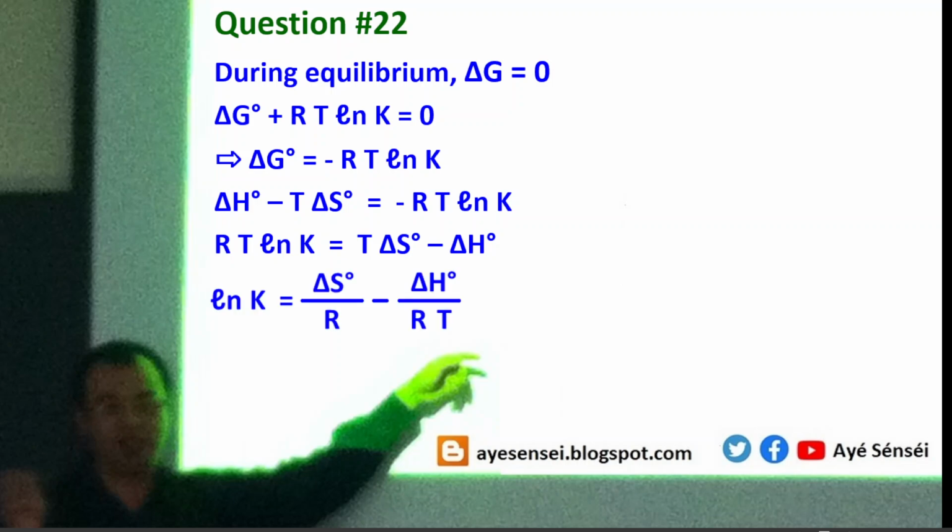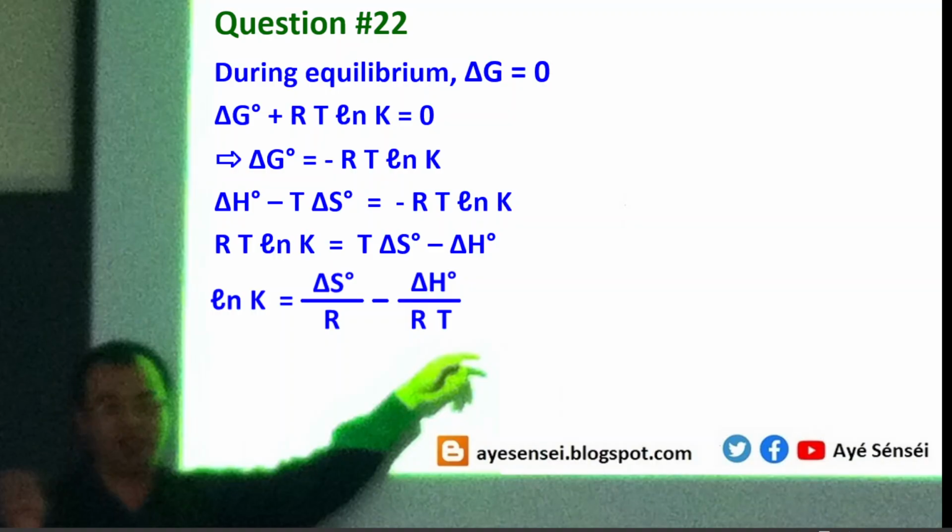So we get ln K equals delta S over R minus delta H over RT. So now we have a simpler version of the correlation.